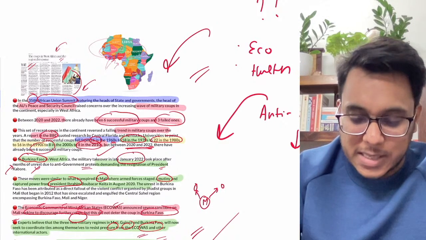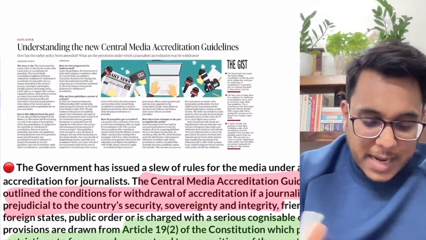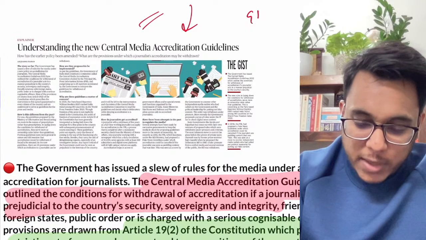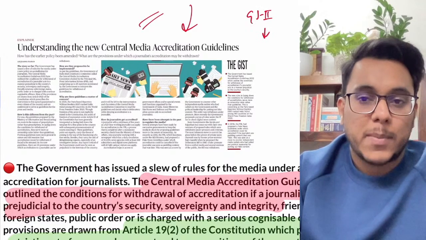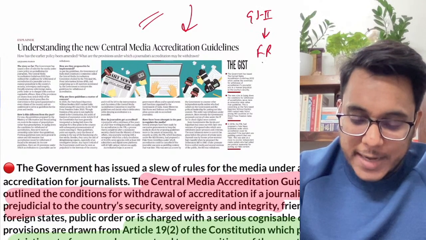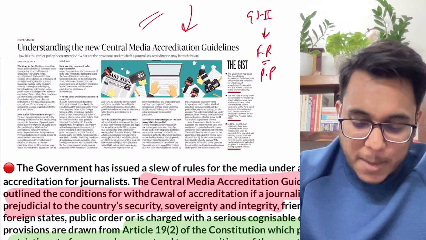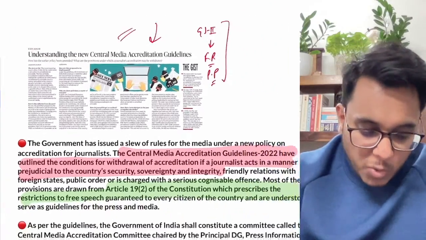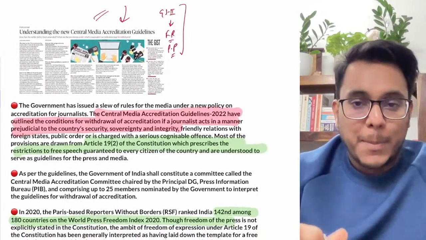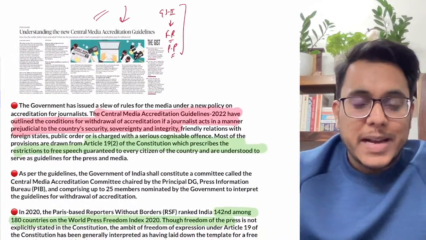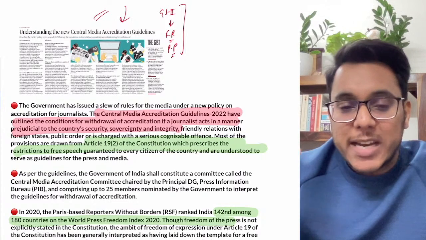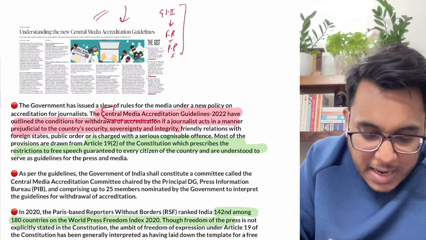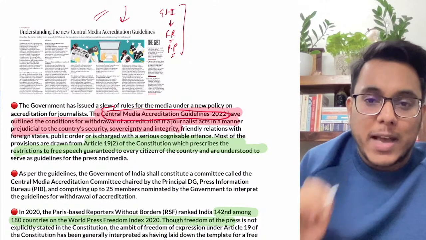Now moving to the next article, understanding the new central media accreditation guidelines. Now this article will be important in GS paper number 2, fundamental rights and public policy. Now what is this particular article all about, guys? Recently, the Central Media Accreditation Guidelines 2022 have been released.